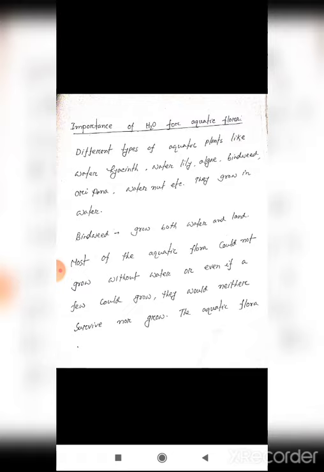Most of the aquatic flora could not grow without water, or even if a few could grow, they would neither survive nor grow. So we can say without water, if any flora can grow, it can survive only a short time for lack of water.